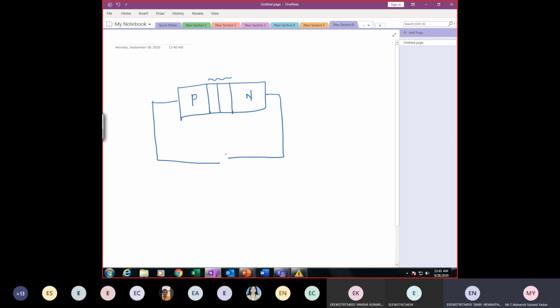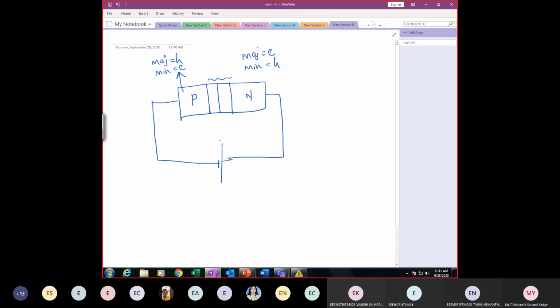So suppose I'm considering a PN junction diode. Initially under no bias, there is a depletion region. What is the working, reverse bias or forward bias? Reverse bias. So P should be connected to negative, and N should be connected to positive. Next, majority in P is holes, minority is electrons. In N-type, majority is electrons, minority is holes.